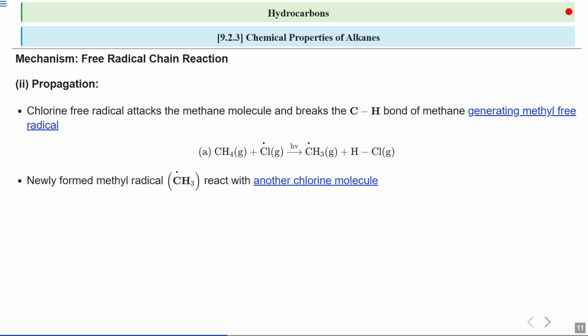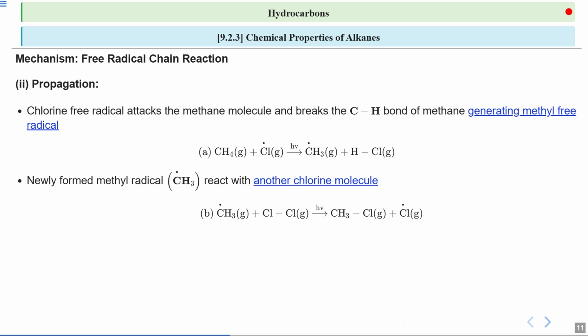Now, the newly formed methyl radical is ready to react with another chlorine molecule. This is the key part of the propagation process, where the radical continues to react with stable molecules to form new radicals. So this is basically the formation of more and more radicals. Therefore, we call it the propagation process, where your radical is propagating. In this reaction, the methyl radical reacts with a chlorine molecule to produce chloromethane and another chlorine radical.